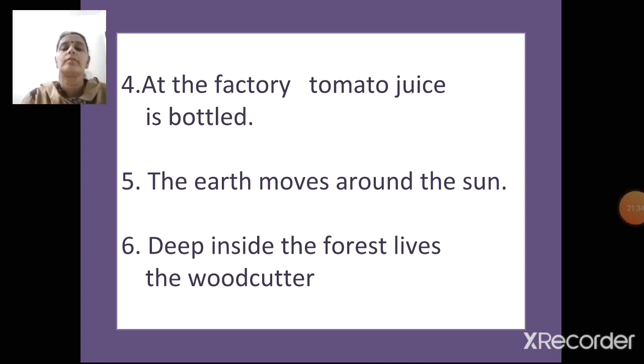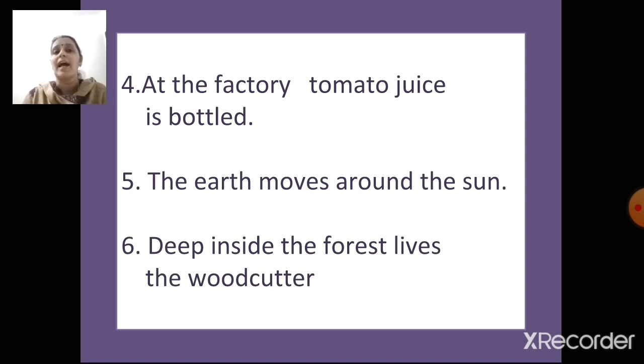Yes, children. Written it? So now circle the subjects and underline the predicate. Have you done it? Okay, so shall we see what the answers are?